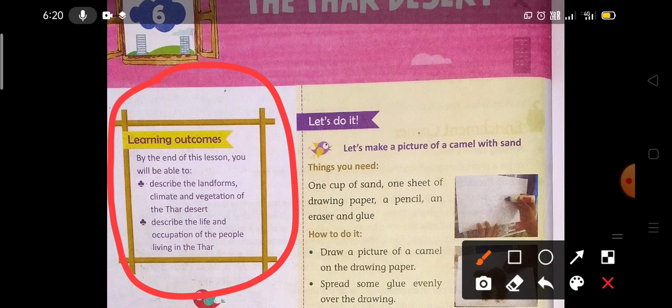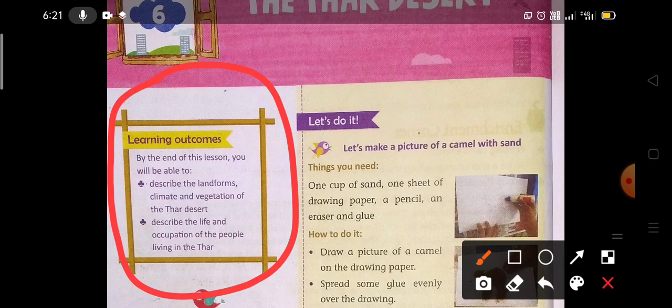By the end of this lesson, you will be able to describe the landforms, climate, and vegetation of the Thar Desert, and describe the life and occupation of the people living in the Thar. So these are the 2 points which we are going to learn after the completion of this chapter.